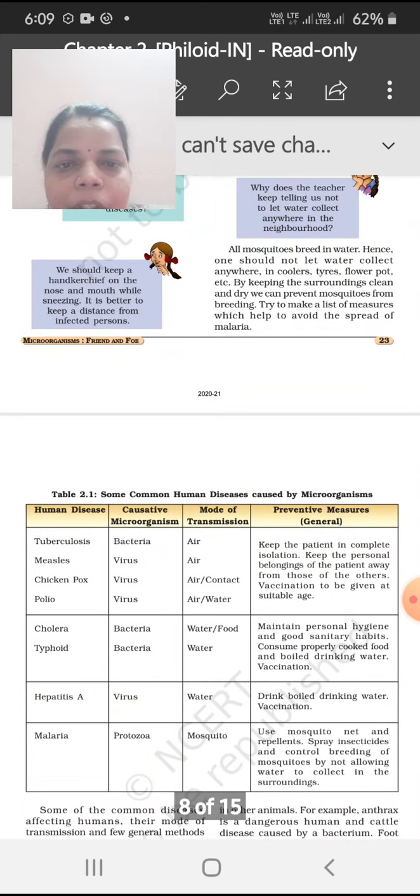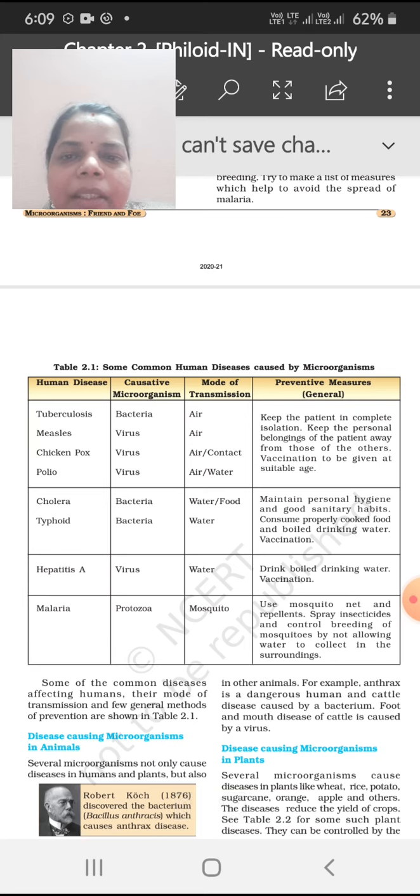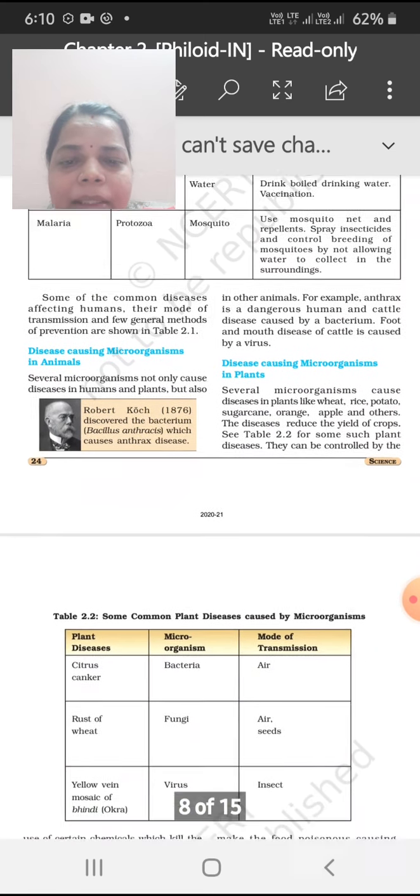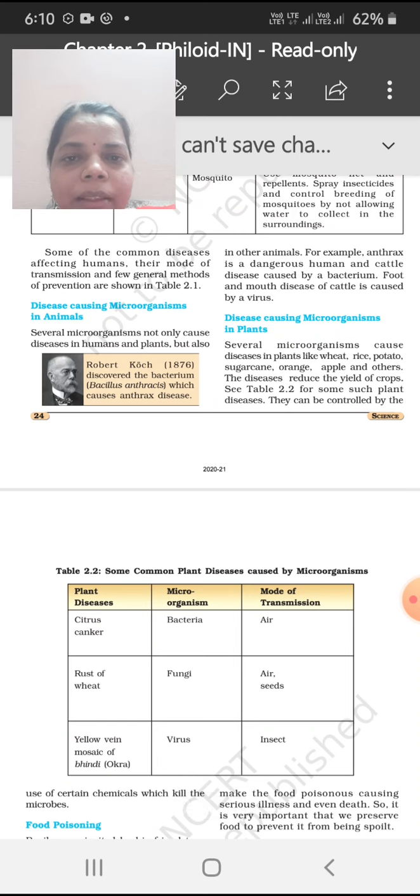Some common human diseases caused by microorganisms are given in the table, like tuberculosis, measles, chickenpox, polio, cholera, typhoid, hepatitis, and malaria. Their causative microorganisms are given. Causative means the microorganism responsible for the cause. Then the mode of transmission, how the disease can spread, and their preventive measures are given. This is very important. How animals are affected is also given.